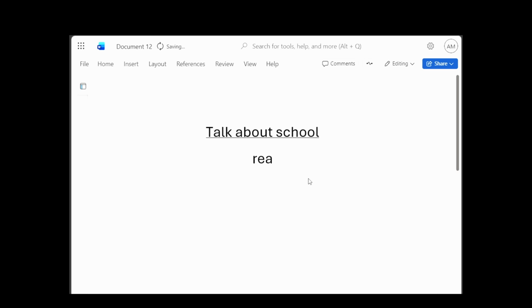What is read? So read in Swahili becomes soma. Soma. Okay. Let us put it in a sentence. So the sentence in English will be, today we read.